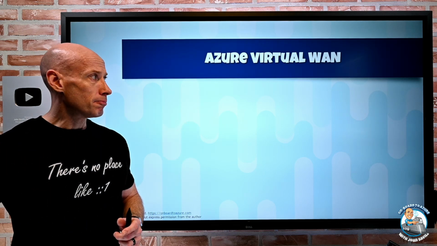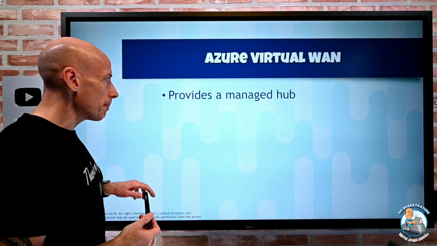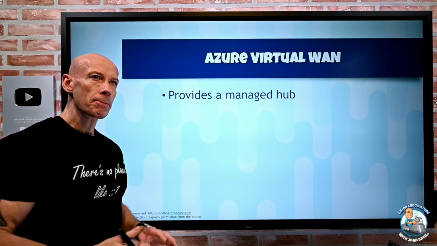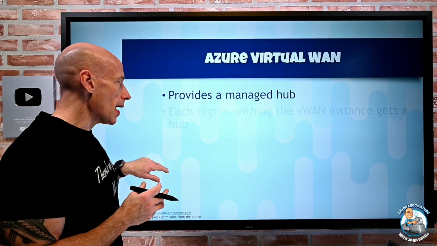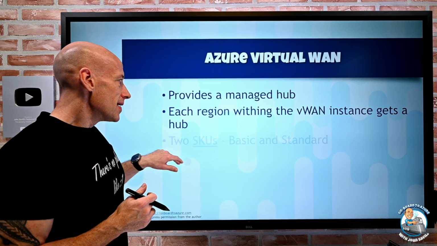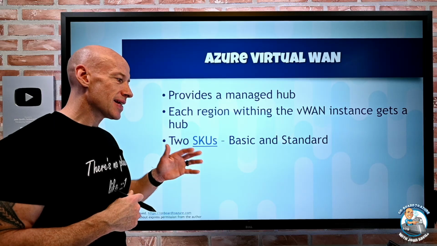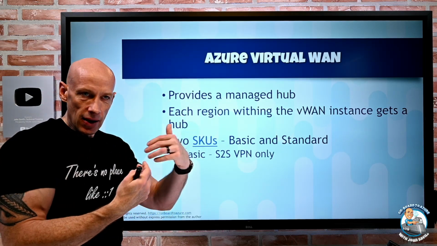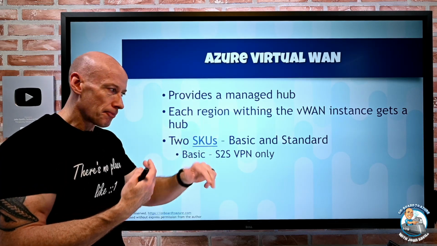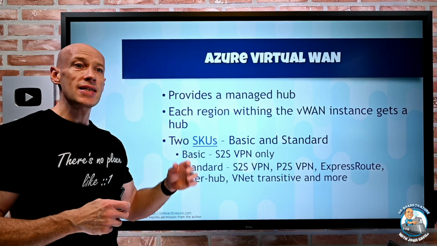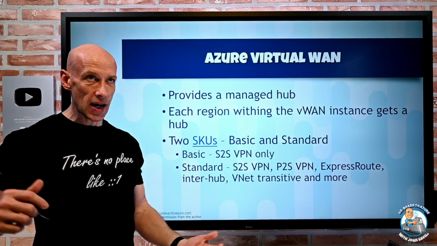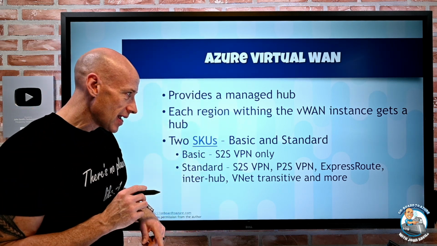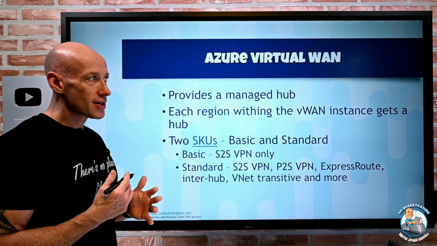that's Azure Virtual WAN. So for Azure Virtual WAN, it provides managed hubs per region. So I create an Azure Virtual WAN. In each region I want it, it creates a virtual hub. And then there's different SKUs. There's a basic and a standard. And really basic only supports site-to-site VPN coming into that hub. And then I connect VNets to it. That's it. The standard supports site-to-site VPN, but also ExpressRoute private peering. It enables the transit between the VNets, enables inter-hub connectivity. It has a whole bunch more stuff.